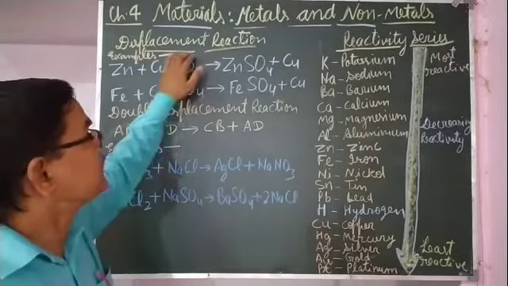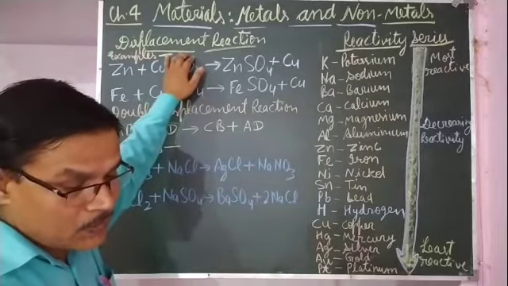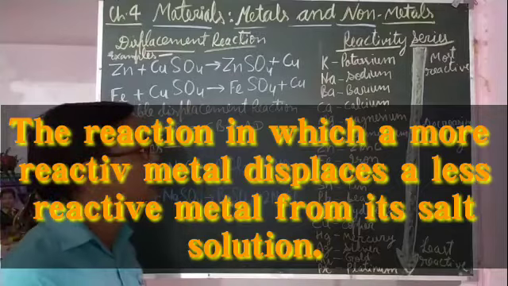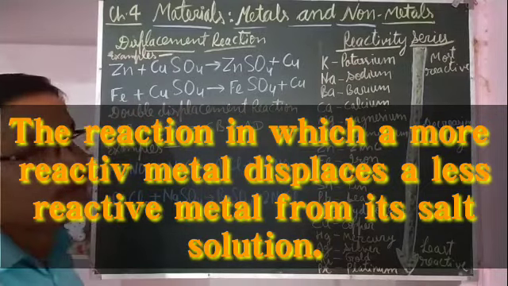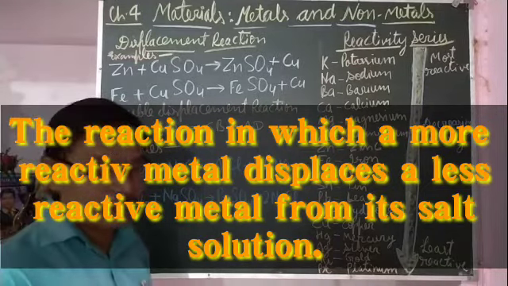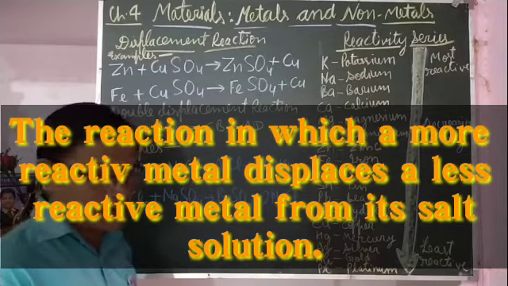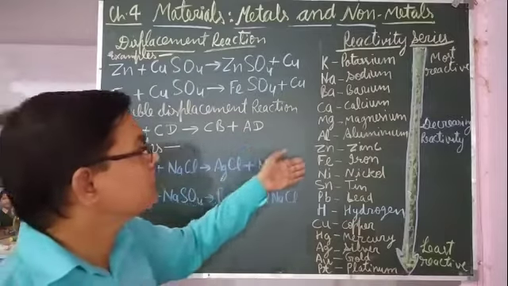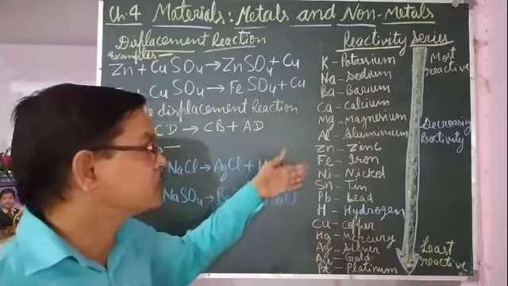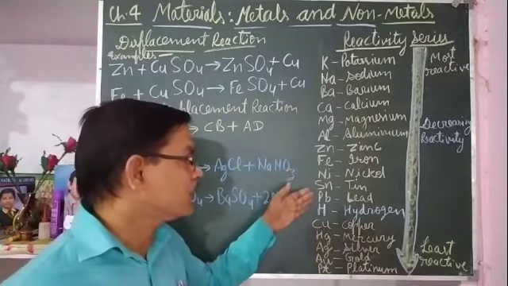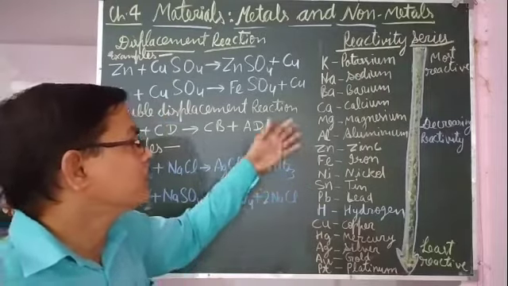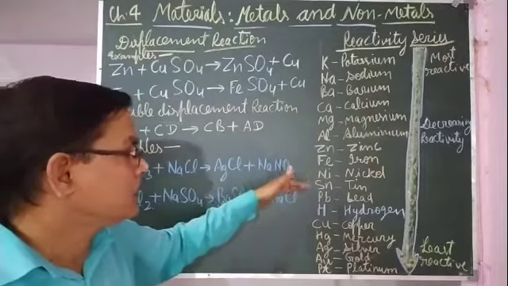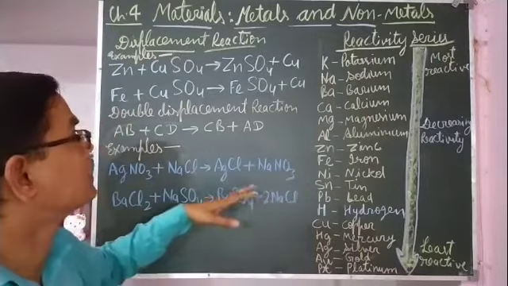In the displacement reaction, what happens? This is the reaction in which a more reactive metal displaces a less reactive metal from its salt solution. A more reactive metal means that metal will be at a higher level, and the less reactive metal will be at a lower level in the reactivity series. So whatever is at the higher level will be more reactive, and it will displace the less reactive metal from its salt solution.